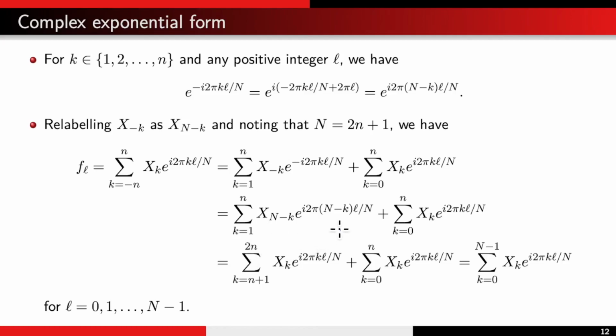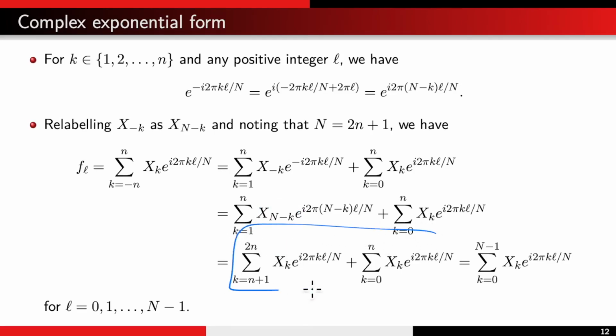And we can rewrite the indexing. As k ranges from 1 to n, capital N minus k ranges from capital N minus 1 down to capital N minus n. But capital N minus n is n plus 1, and capital N minus 1 is 2n. So these two summations are the same.